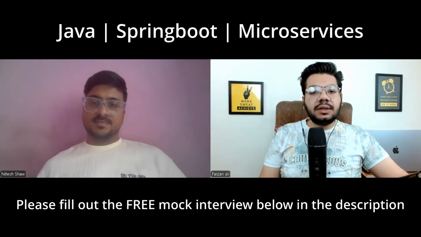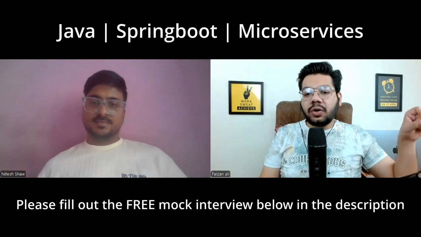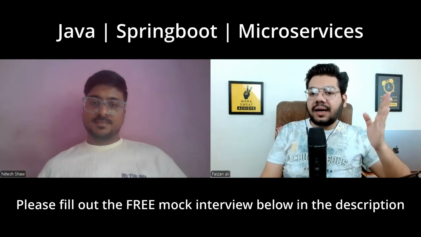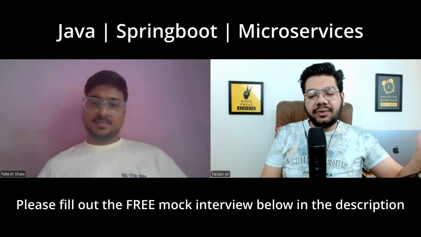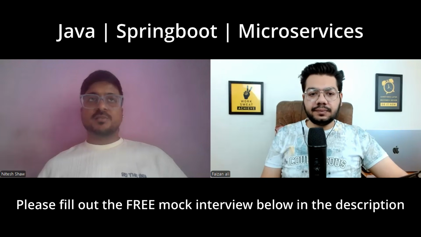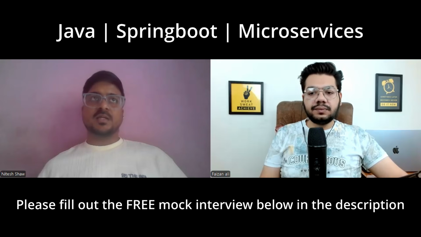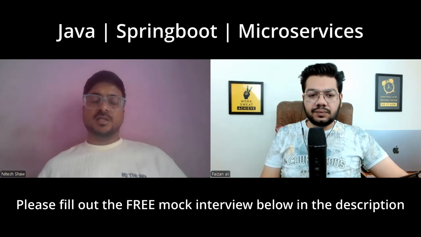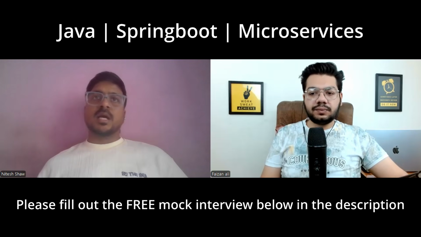Okay, got it. So tell me, what's the purpose of the ConfigurationProperties annotation and how is it different from the Value annotation? The Value annotation is used because in Spring Boot we have a properties file and other such files. We use the annotation to extract properties from the properties file, or environment variables, for example.